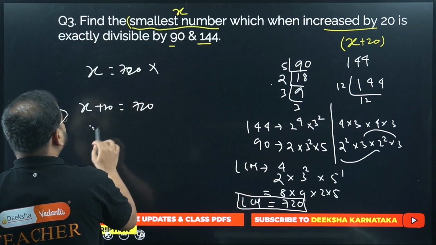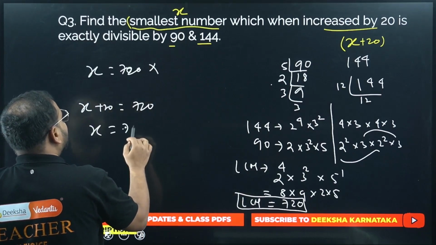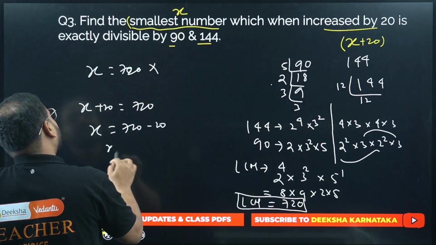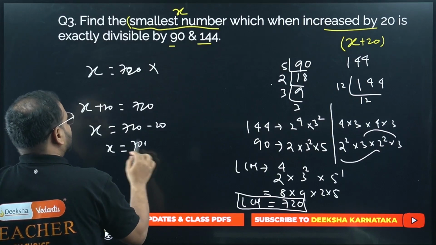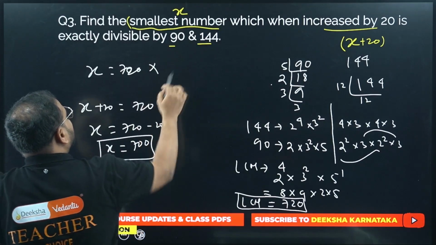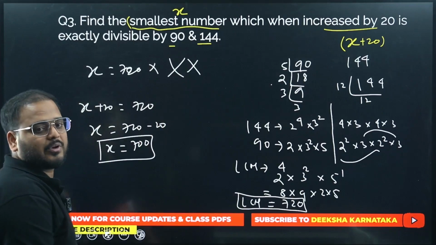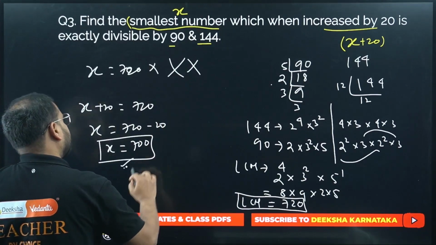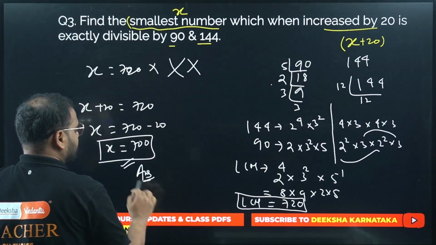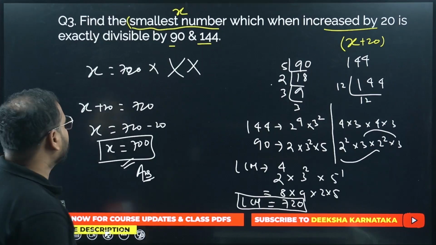Okay, so how much is this going to be, bacha? X equals 720 minus 20. How much is that? X equals 700. So writing x as 720 is incorrect. Big wrong. Okay, don't write this. Okay, what's my answer? 700. Answer is 700. I hope you understood this.